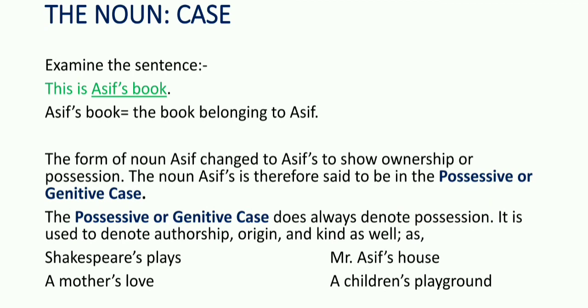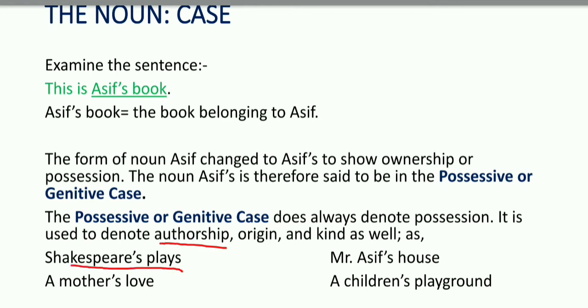We have the example of authorship. The example of authorship is Shakespeare's plays. Here Shakespeare's plays means the plays which were written by Shakespeare. The second example is the kind: a mother's love. Here it is showing the kind.